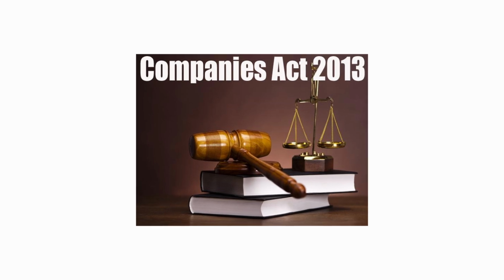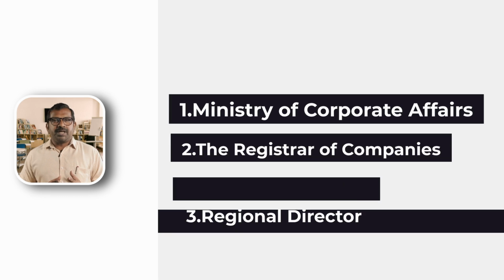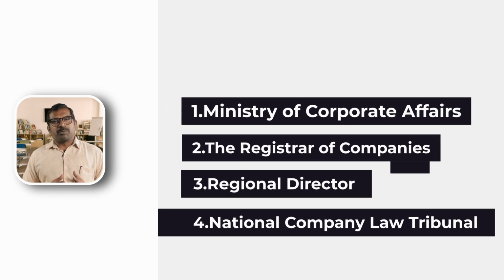In this, first of all, you have to know what is meant by company. See, a company is an incorporated association. Incorporated means the certificate of incorporation is issued by the Registrar of Companies. As per this act, there are four major authorities. One is the MCA, Ministry of Corporate Affairs. Point number 2, the Registrar of Companies. Point number 3, Regional Director. Point number 4, National Company Law Tribunal or National Company Law Appellate Tribunal.